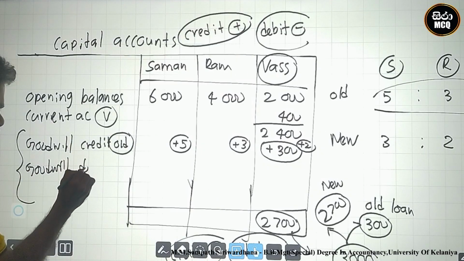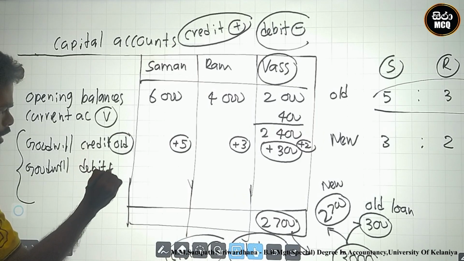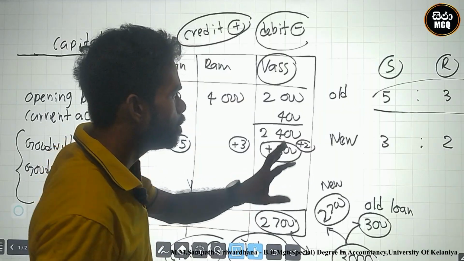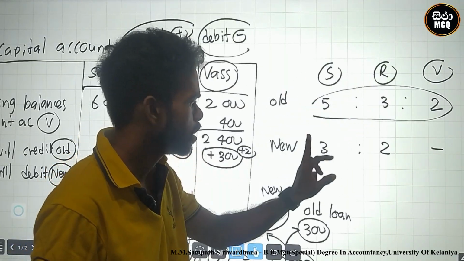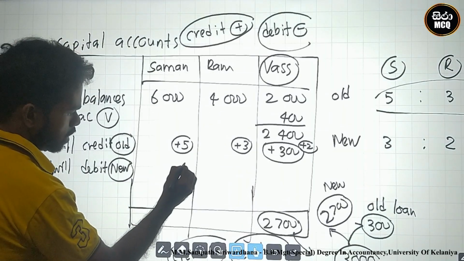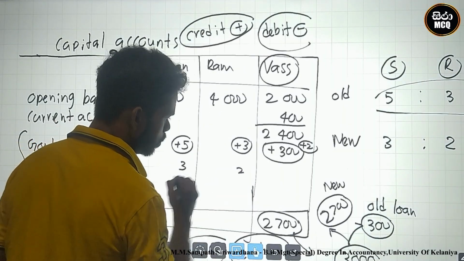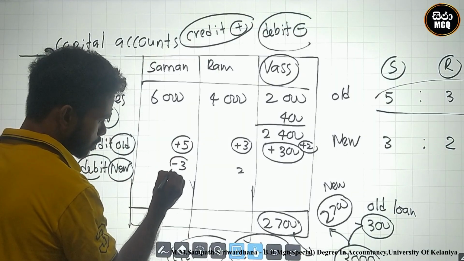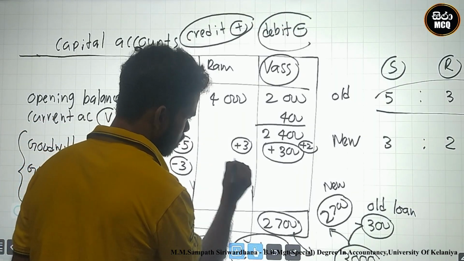You must debit in the new ratio. What is the new ratio? The new ratio is only related to Saman, 3 to 2. 3 to 2 is debit. Debit must be minus.